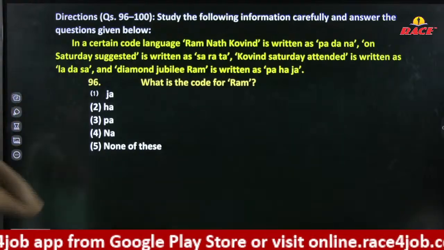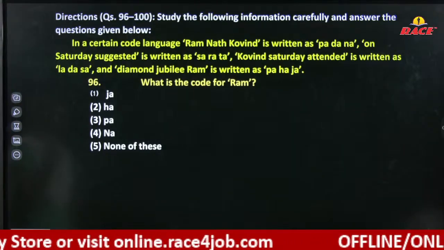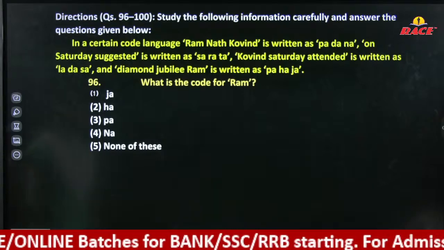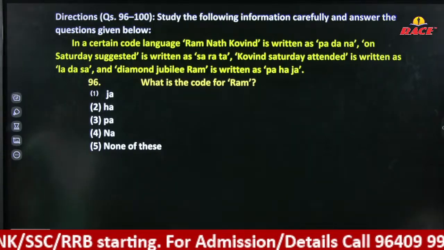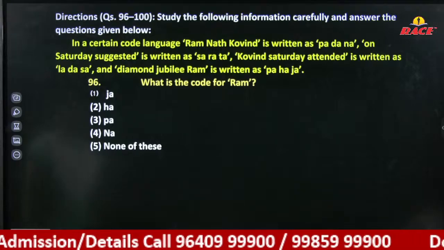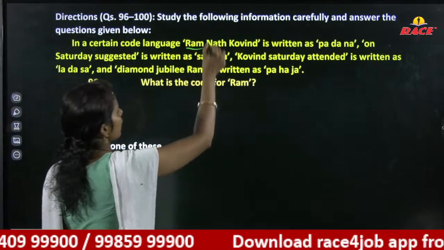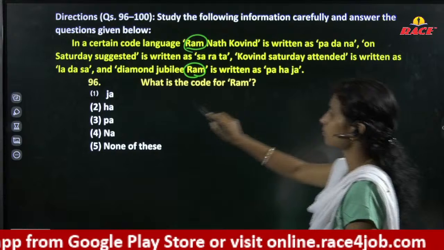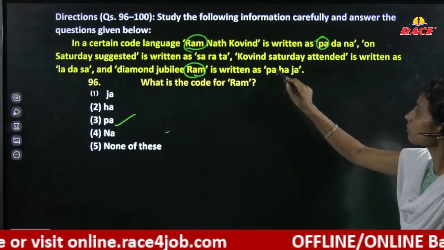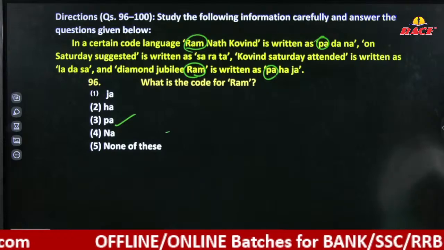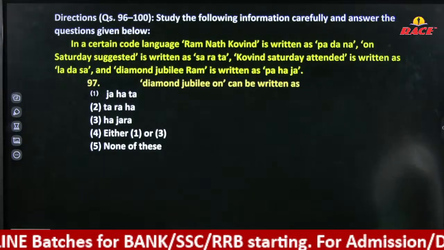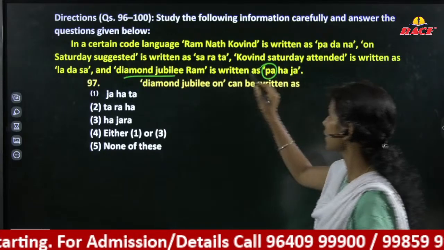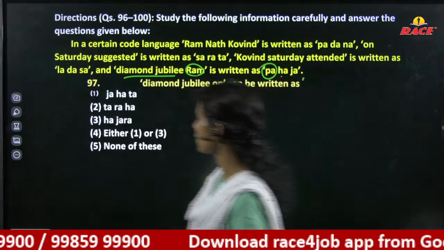And here we have a question from coding and decoding. In a certain code language, from the first statement we have RAM, from the last statement we have RAM, is coded as PA. When you compare the first and last statements, we have the RAM word. RAM is nothing but PA. Diamond Jubilee. Okay, we considered RAM is nothing but PA. Remaining is HAJA. Directly you consider HAJA.